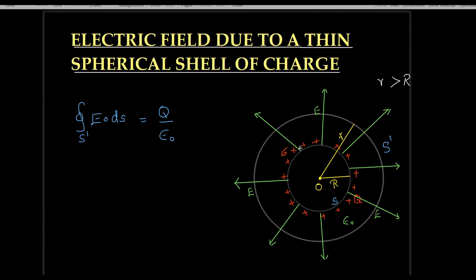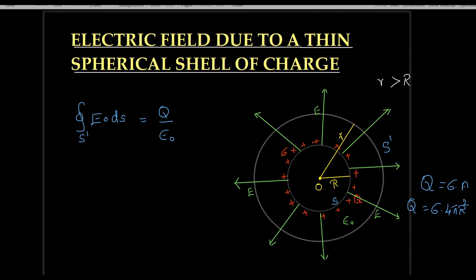If sigma is the charge density, what is the total charge on the surface? Total charge on the surface is Q, which is equal to sigma times area of the spherical shell. Or we write Q equal to sigma into 4 pi capital R square, where capital R is the radius of the thin spherical shell.